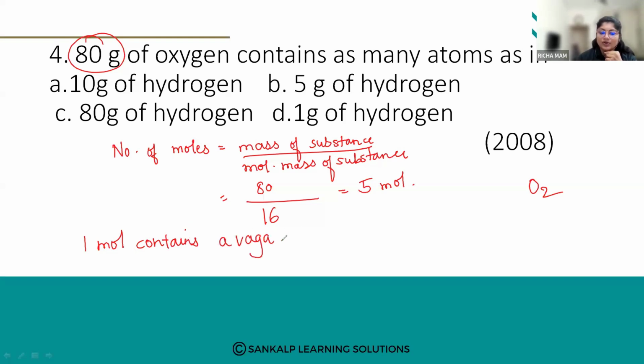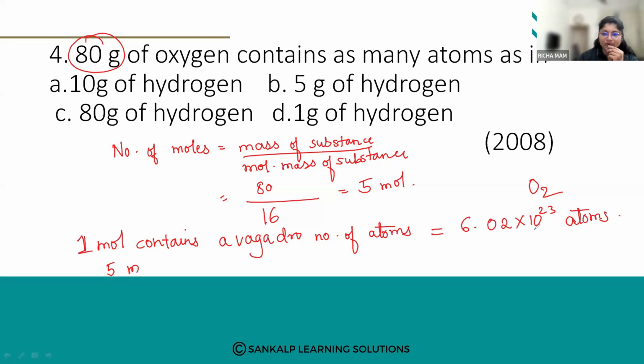Okay, 1 mole contains Avogadro number of atoms. Now what is this Avogadro number of atoms? Avogadro's number of atoms is 6.02 into 10 raised to 23 atoms. So for 1 mole, it contains Avogadro number of atoms, that is 6.02 into 10 raised to 23 atoms.